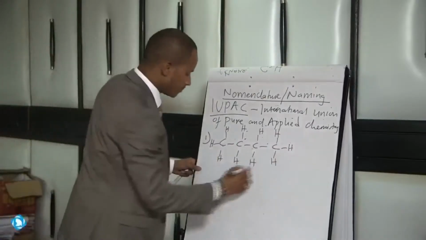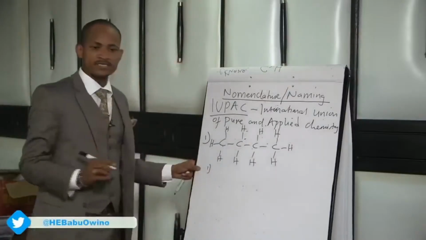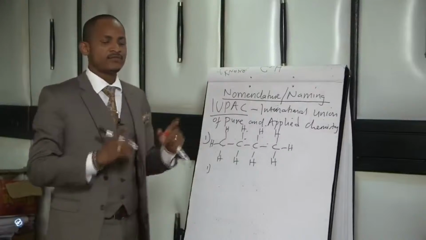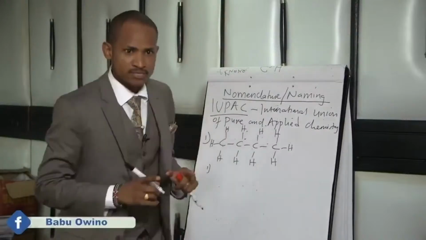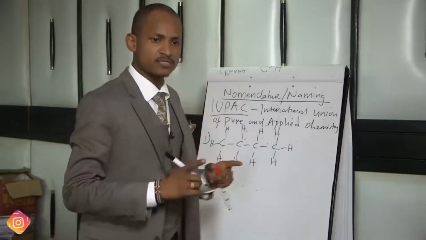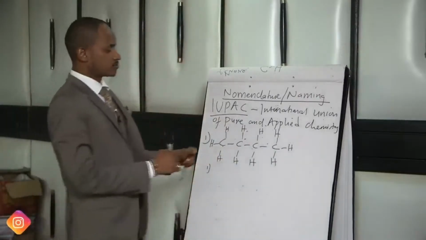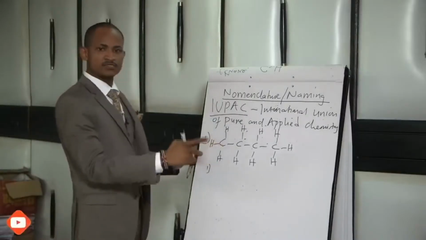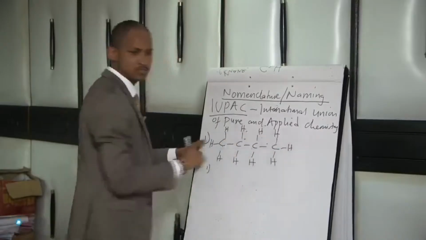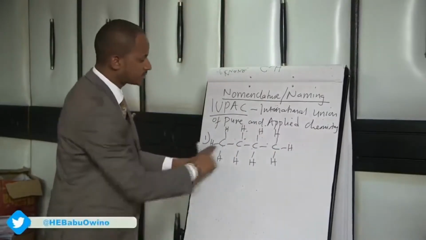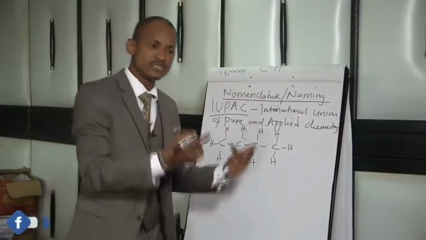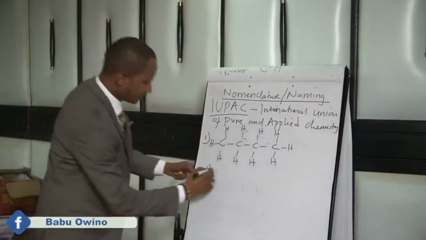So in naming this, the first step, write down: identify the longest continuous carbon chain. Again, identify the longest continuous carbon chain. Number one. So in our case, if we identify the longest continuous carbon chain, here is 1, 2, 3, 4. You just count. The longest continuous carbon chain is 4. And for number 4, we know very well that it is butane. Okay?